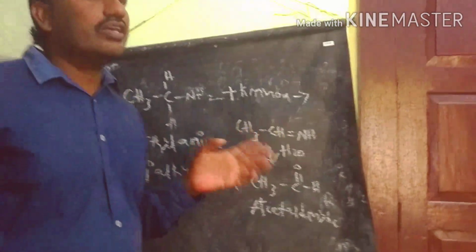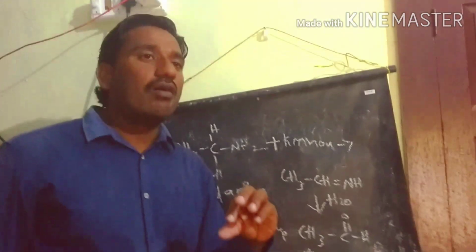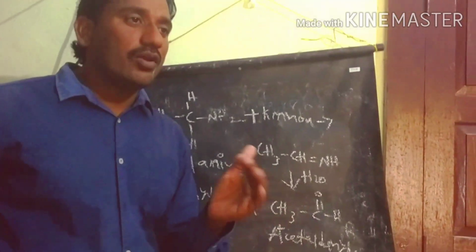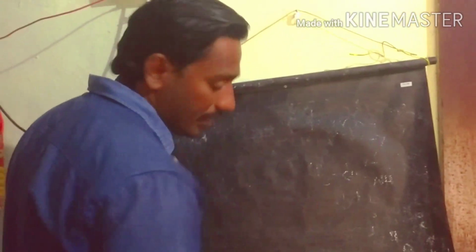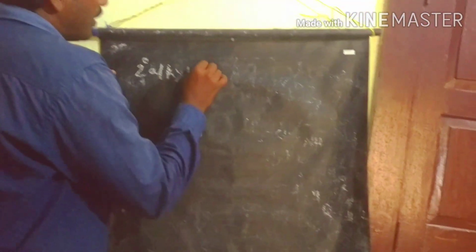So let's see what is happening with the secondary alkyl primary amine involved in the oxidation process. What is an example of a secondary alkyl primary amine?